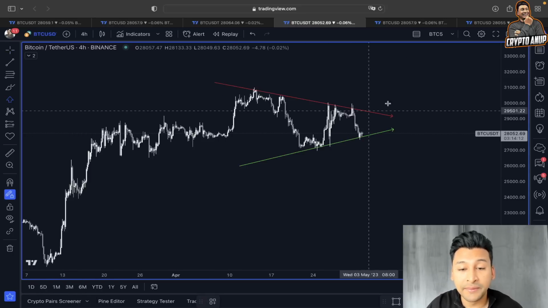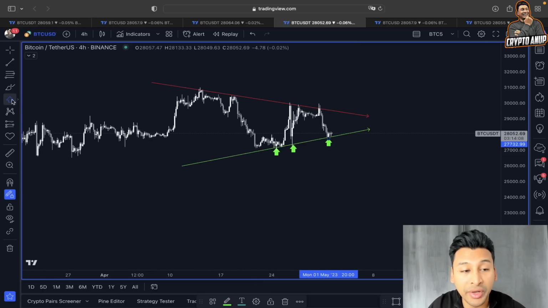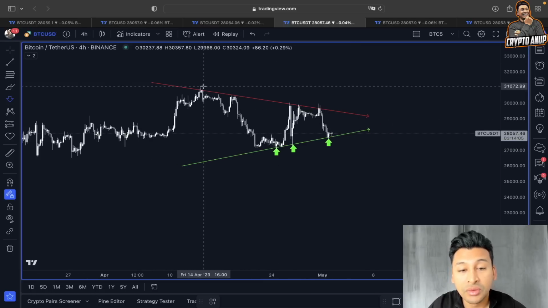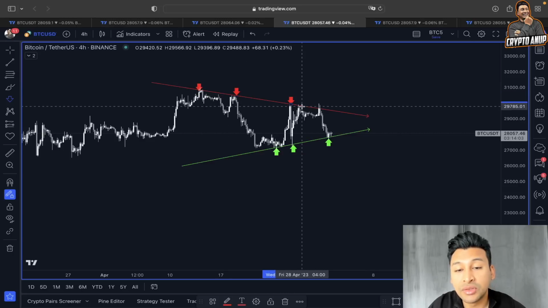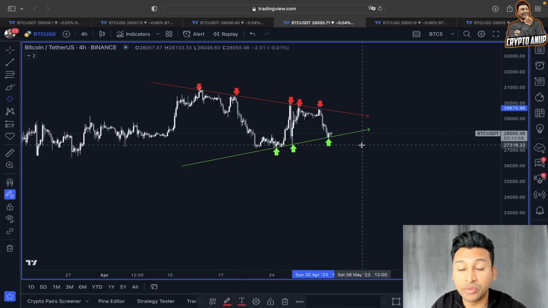Yes, this lower line is still holding the price from this symmetrical triangle, where the upper line was actually considered a very important line of resistance, and support from the lower line.